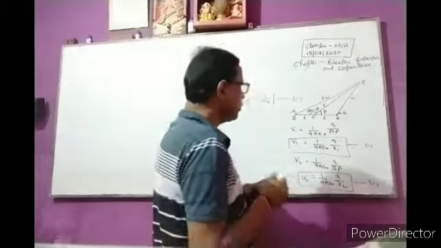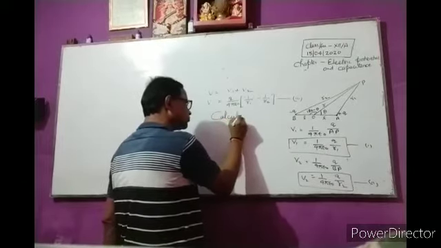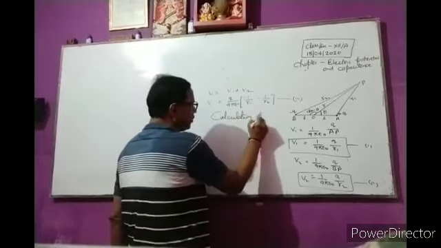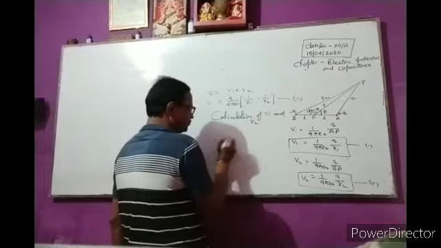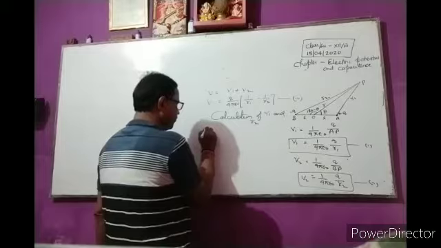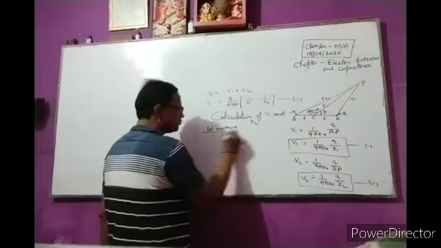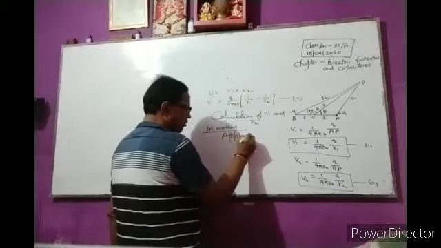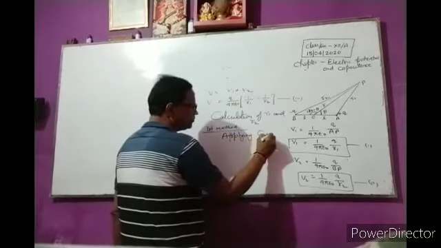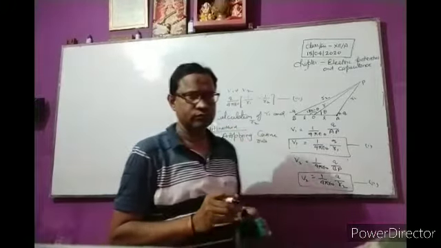So in the calculation of r1 and r2, the first method is applying the cosine rule.